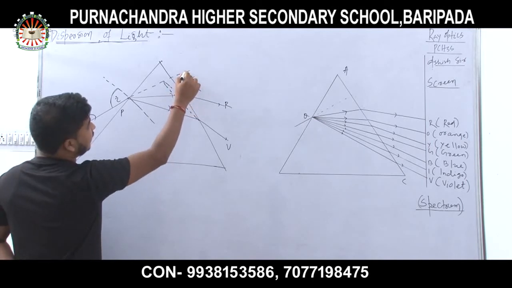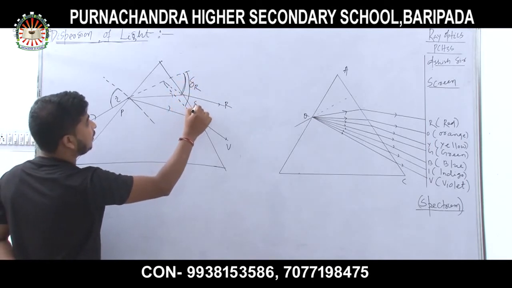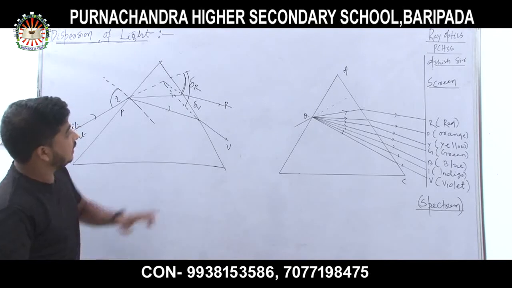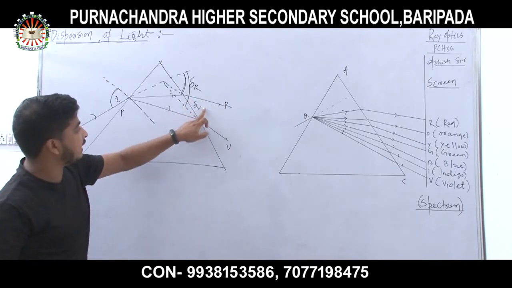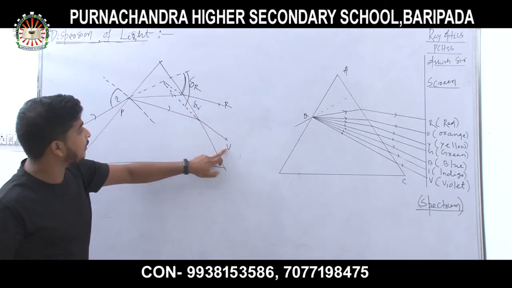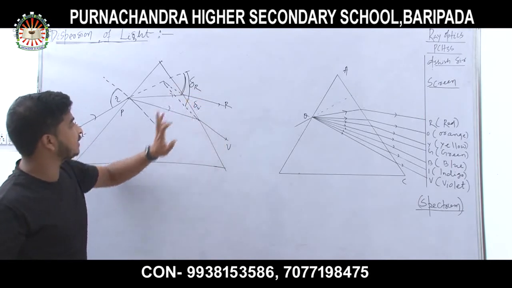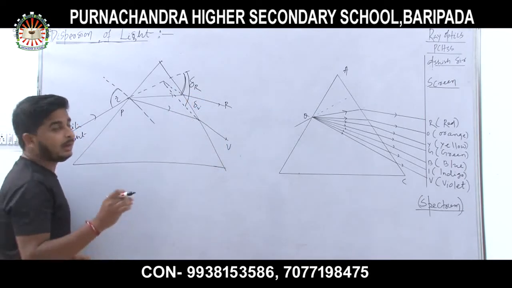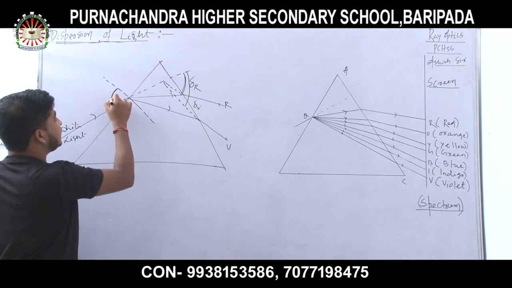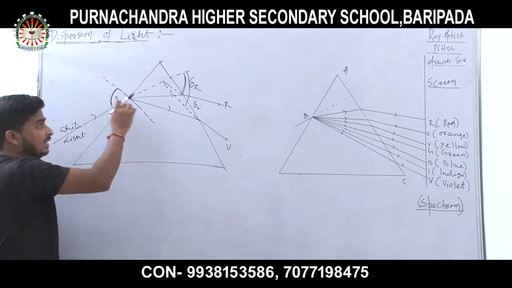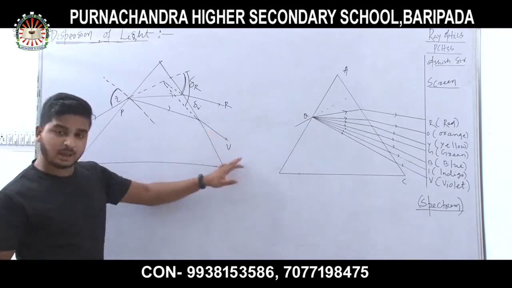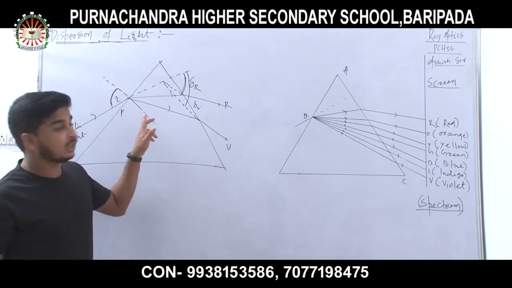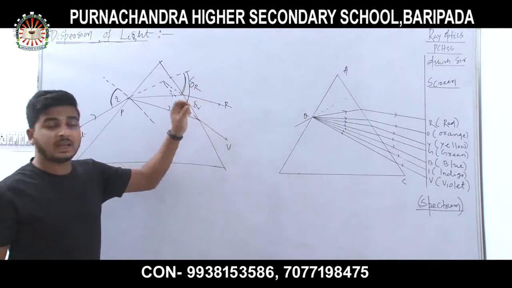Now look, this is the angle of deviation for violet color, delta V. Delta V is the deviation for violet, delta R is the deviation for red color. Got my point? This angle of incidence I is the same for both red and violet because I is not changing, but delta R and delta V are different.